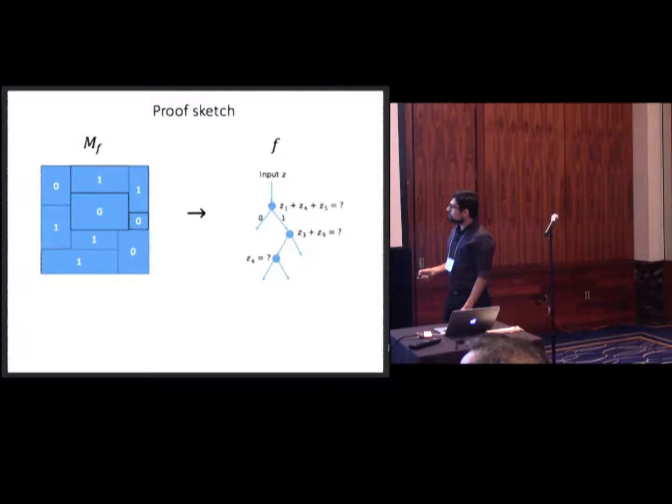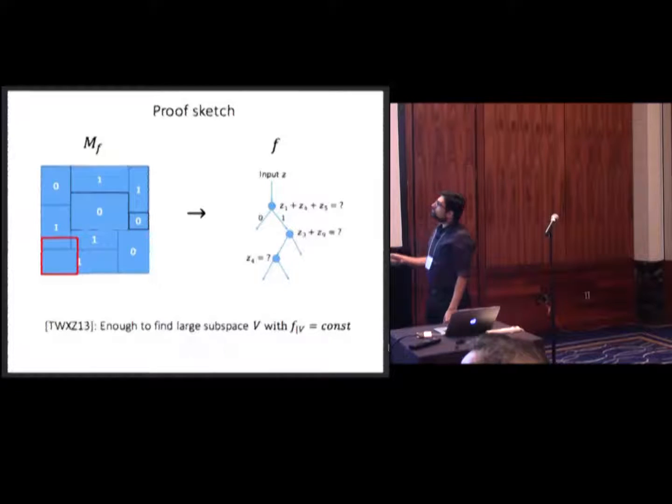All right? So an interesting observation that was made in the same paper that I mentioned is that to construct a parity decision tree for your function, it's actually enough to just find one big subspace. And why is that?